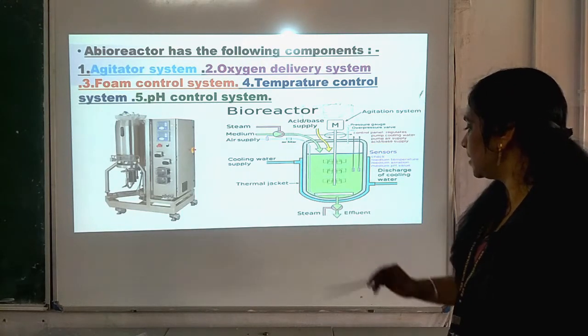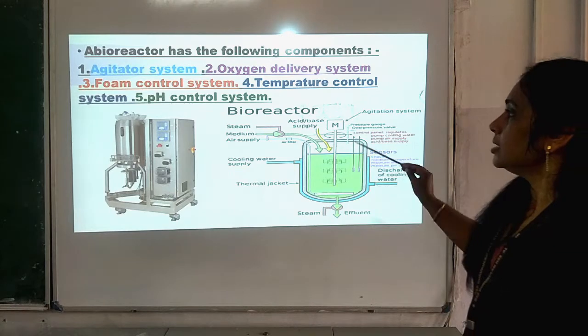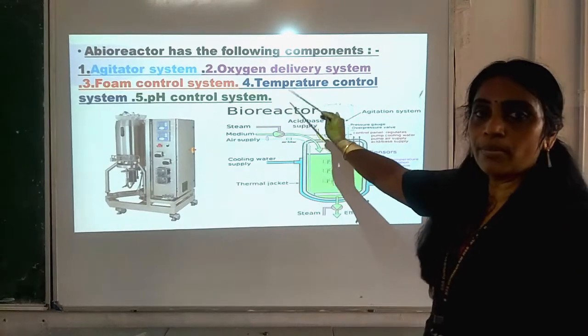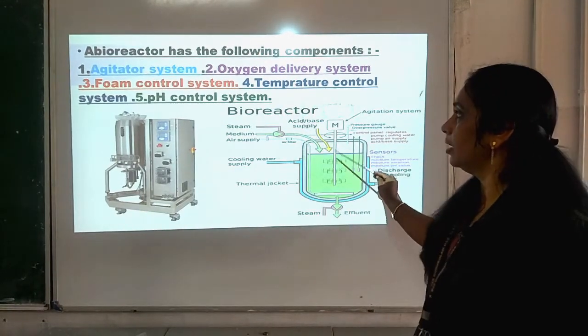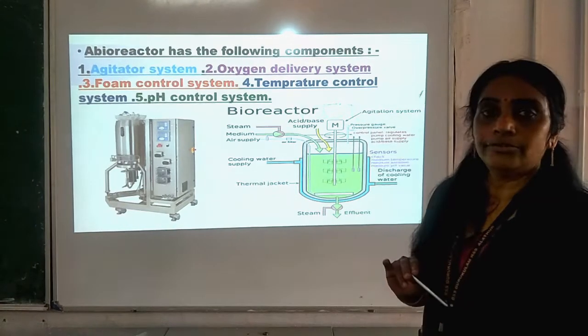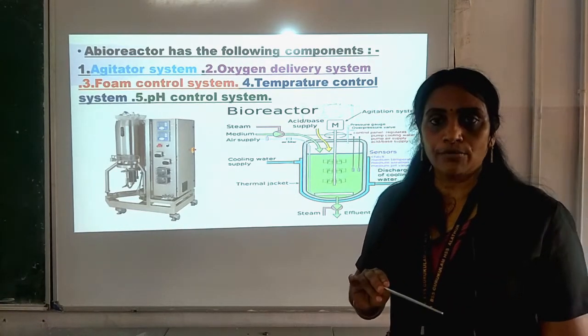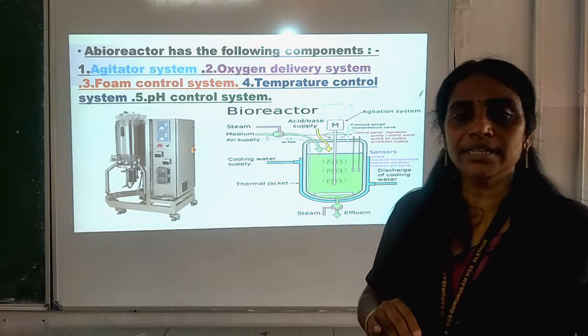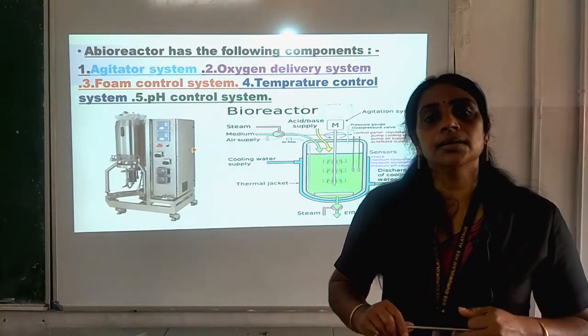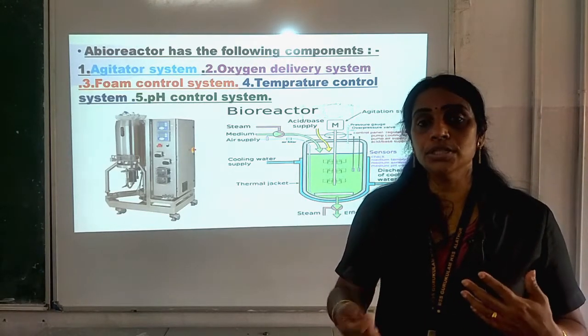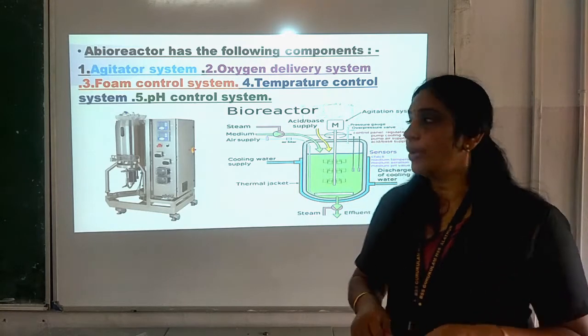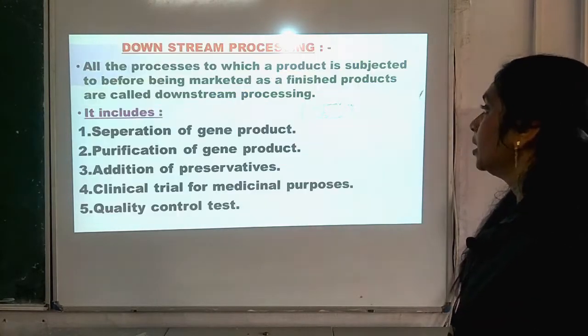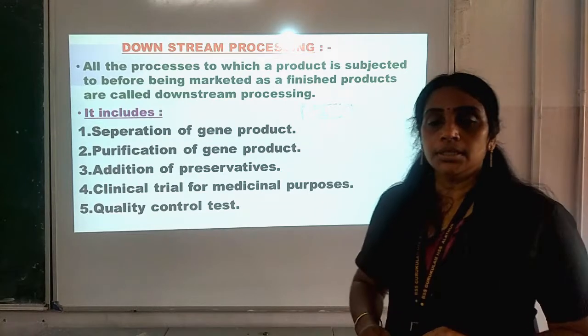So, these are certain components which are needed for the processing of the raw material, so that the recombinant protein can be produced with the help of the bioreactor.